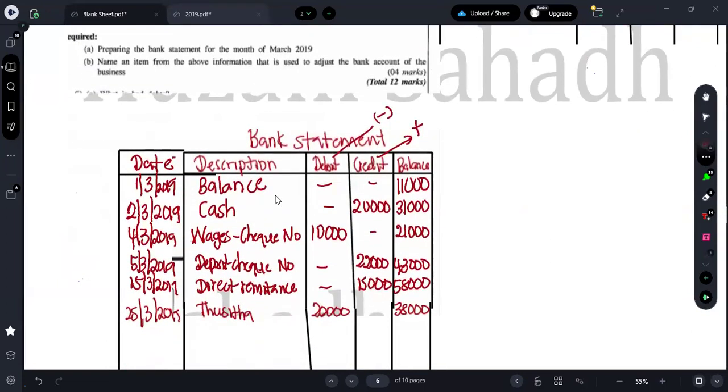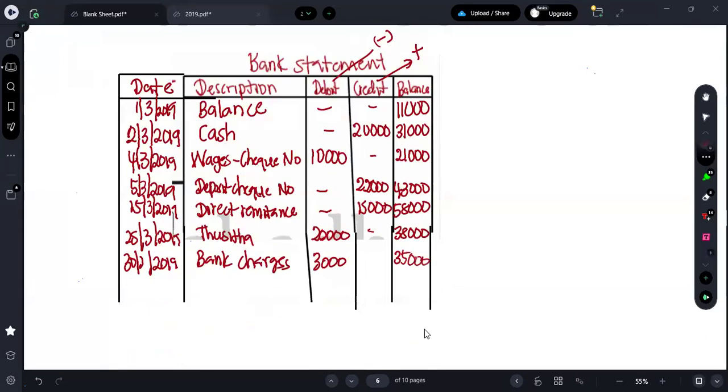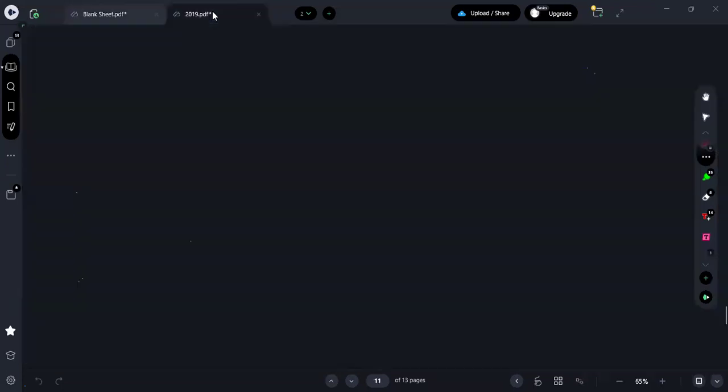And then again, we are paying bank charges on 30th March 2019. Bank charges, how much? 3,000. Therefore, our bank balance will decrease. Sorry, it should be on debit side, right? Bank charge, it will decrease, right? So 3,000. So from 38, it will be decreasing to 35,000. So you can just close this bank statement. So this is what you all should do if they ask for a bank statement. I hope it is clear. If you all want to take a screenshot, you can just take it quickly.